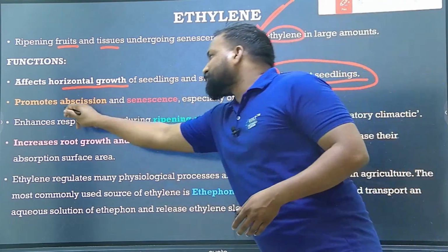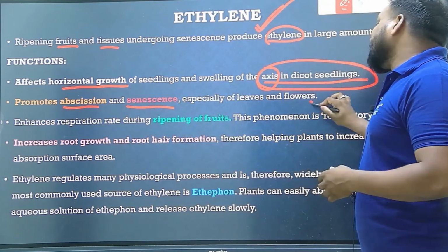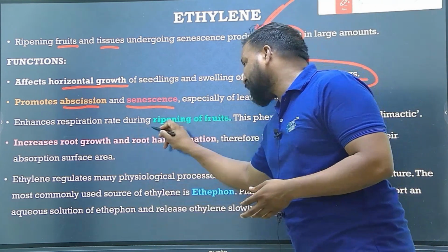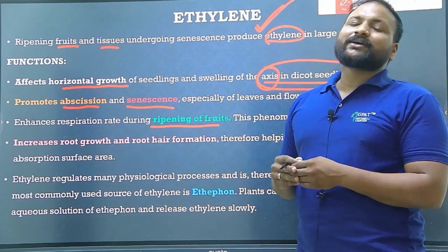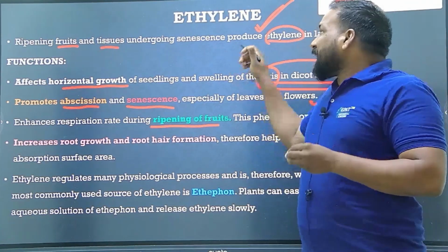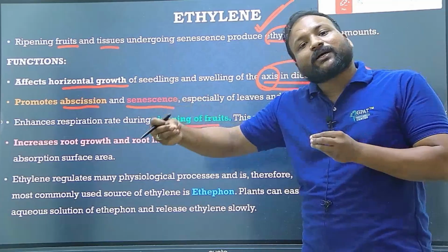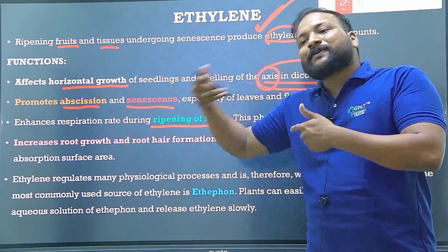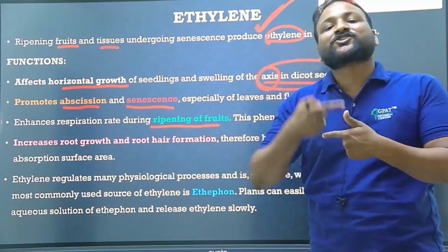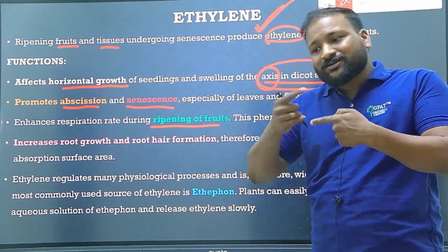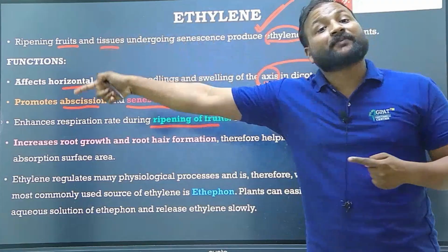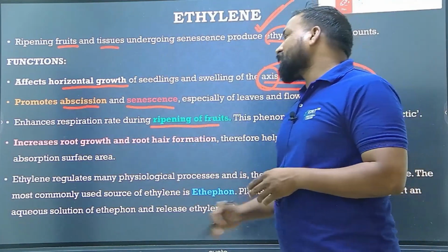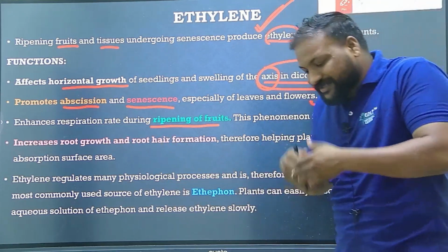It promotes abscission and senescence, especially in the leaf and flowers. And also they enhance the respiration rate. What do you mean by respiration rate? If this ethylene has been released from the plant part, that means ripening. Ethylene should be expelled out from the tissues through the process called respiration, right? The more the respiration, the more the ethylene goes out and the more ripening is done. That's the reason they enhance the respiration rate during the ripening of fruits.